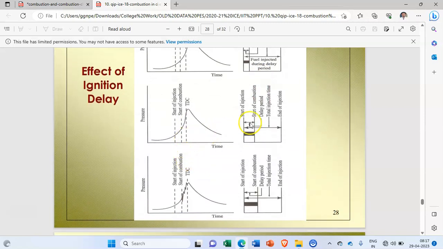Now if you see in the second graph, this is the start of injection and this is start of the combustion, and this black horizontal dark line indicates that a large quantity of fuel is available inside the combustion chamber at the beginning. When this large quantity gets burned, the pressure rise is very near to the TDC.